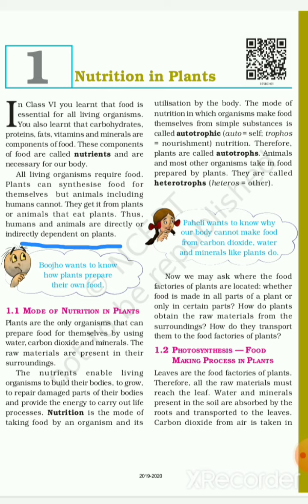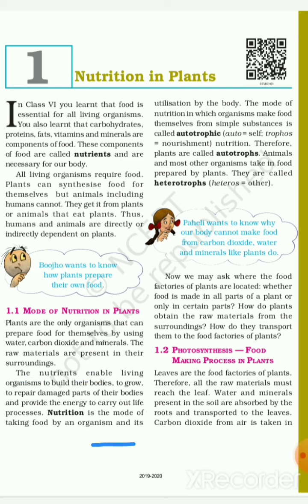Now, Boojho wants to know how plants prepare their own food. So, how plants make food, and the different modes of nutrition in plants, is given here. Plants are the only organisms that can prepare food for themselves by using water, carbon dioxide, and minerals. These raw materials are already present in their surroundings.